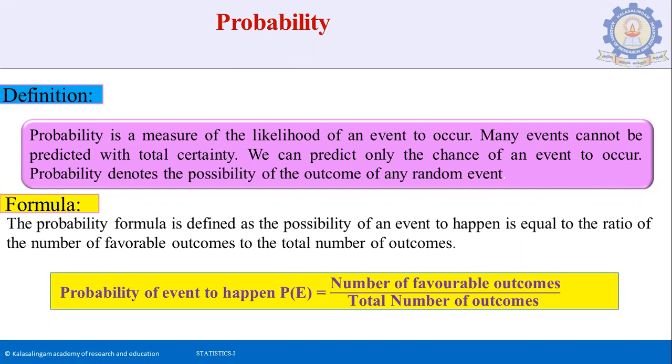Formula: the probability formula is defined as the possibility of an event to happen is equal to the ratio of number of favorable outcomes to the total number of outcomes. That is, probability of the event E will happen is number of favorable outcomes divided by total number of outcomes.